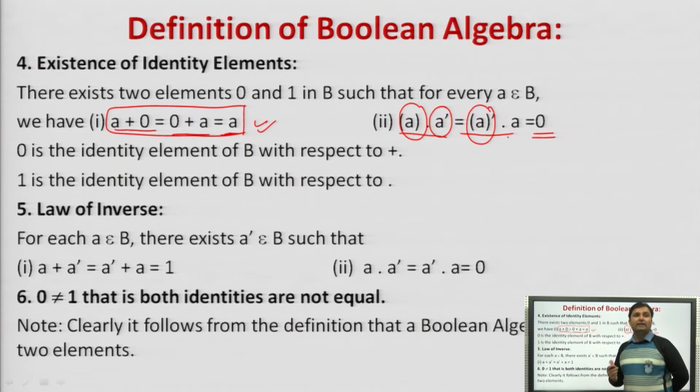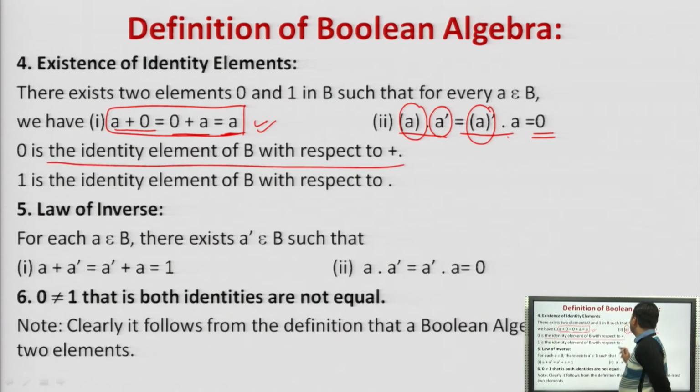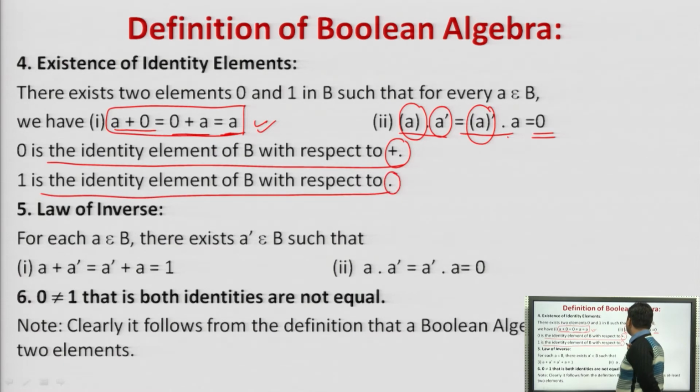So what we have done here, earlier we were doing A union phi returns A, A intersection I will return A. Here we are doing simply A plus, plus in place of union, then dot in place of intersection, and phi is represented by 0, so A plus 0 is equal to A and A dot A complement equals 0. So we will say 0 is the identity element of B with respect to plus and 1 is the identity element of B with respect to dot.